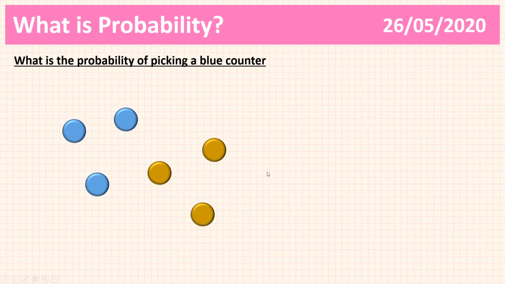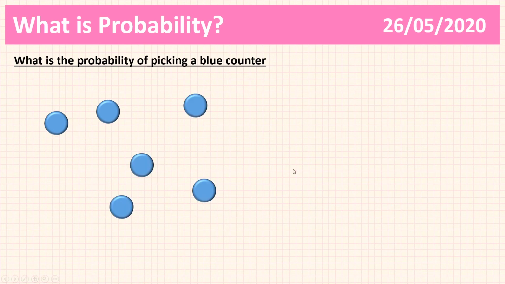Okay, let's have a look at another one. This time I'll go through the answers a bit quicker. So pause the video, have a go. What's the probability of picking a blue counter, please? Okay, so this one is 3 out of 6, which is 3/6, which is 0.5 or 50%, or we could say evens. It's an even chance of getting a blue counter.